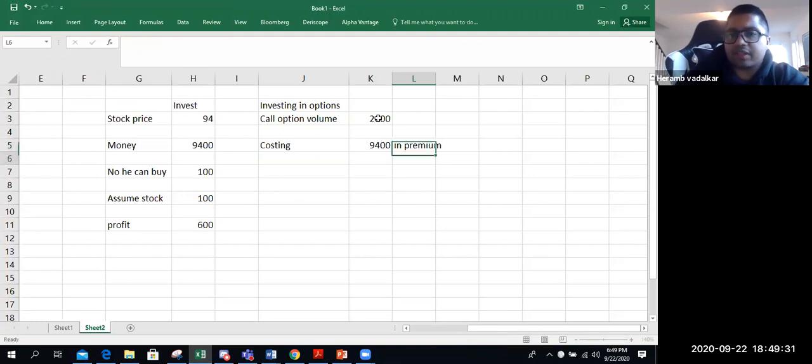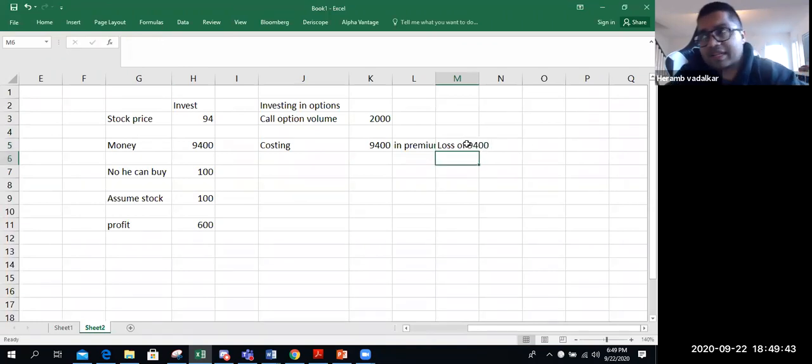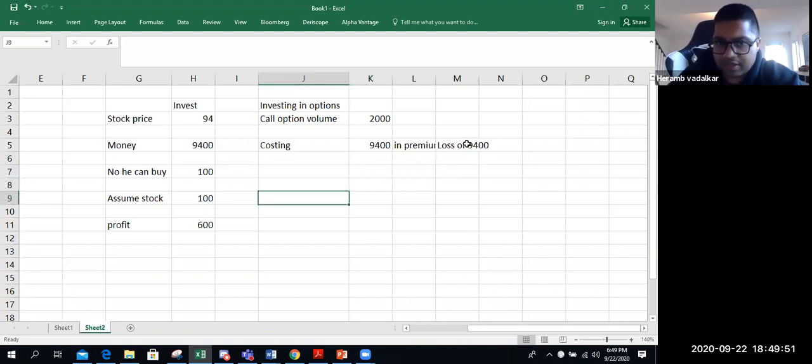Now, what is the thing with call option premiums? Once you pay call option premiums, you're never going to get it back. So this is straight away a loss of 9400, irrespective of market price. This is the outflow. Whatever happens to the stock price, that is different, right?